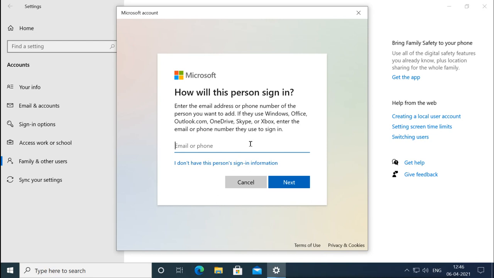So if you are adding another user here, you have to add the other user's email address or the phone number which they used to create the Microsoft account. But I don't want to create a Microsoft account, I want to create a local account. So you can click on I don't have this person's sign-in information. So I will say no, I don't have.